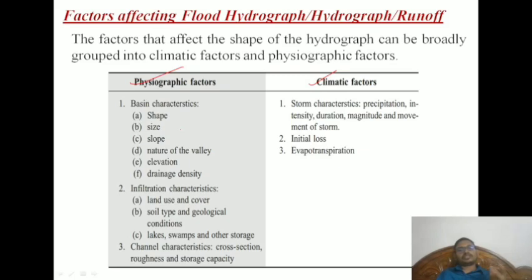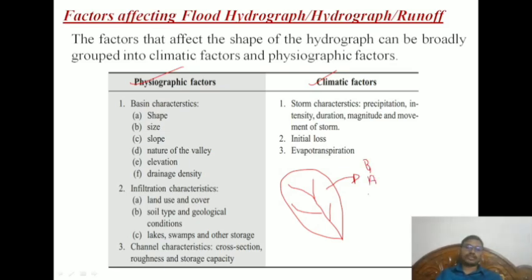Physiographic means physical characteristics. For example, as I discussed many times, this is a river, and you can take some tributaries. Physiographical means what is there on that particular watershed: built up area, meaning commercial buildings and residential buildings, agriculture, barren land, forest, and water bodies.